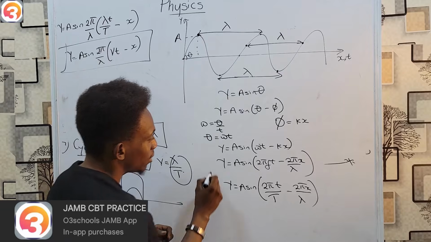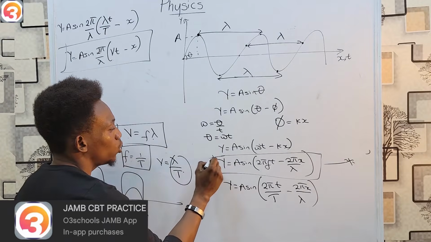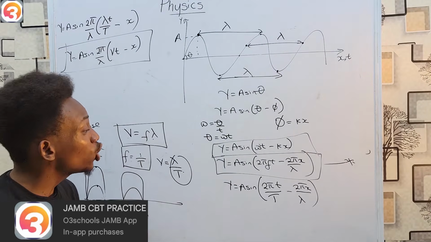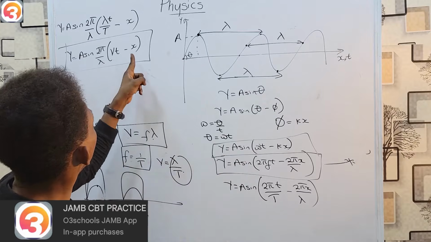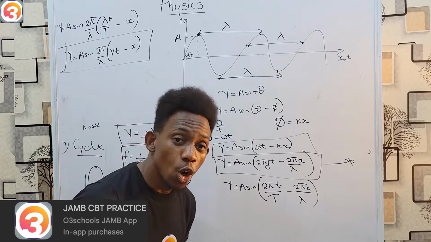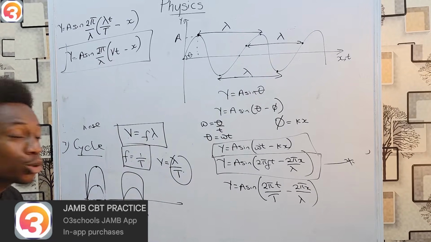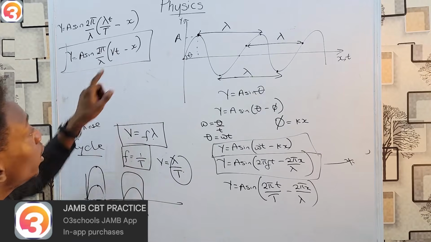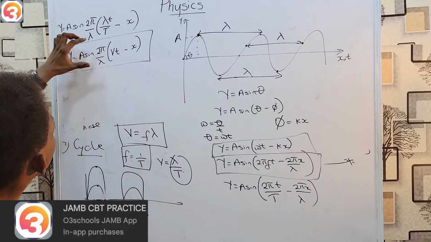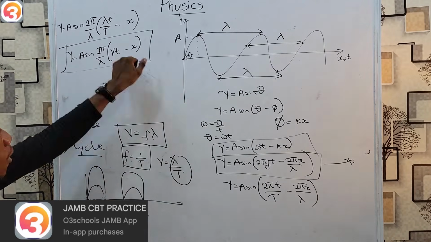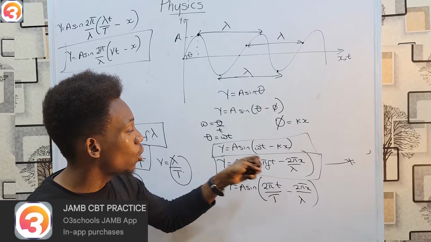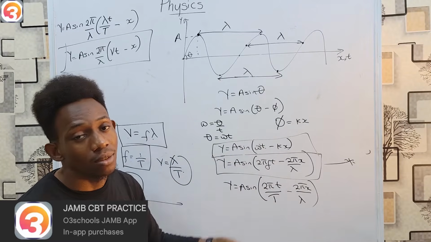I know some of us might be panicking right now looking at this and saying, how am I supposed to memorize all this? The good news is that you don't have to prove this. You're writing JAMB. I'm not going to be proving in JAMB. You just have to know 1, 2, and 3. And how do the questions come? They'll give you an expression. All you simply have to do is ask yourself, what does that expression resemble the most? If I give you an expression that has 2 pi over lambda outside, any number outside between your sine and your bracket, know you are dealing with this type. Whereas if there's no number outside, you can be dealing with this or this. But keep in mind that they are basically the same thing.